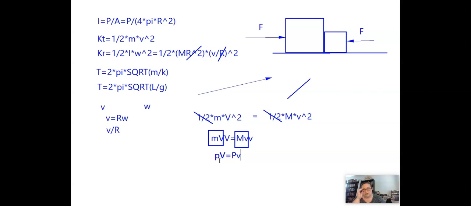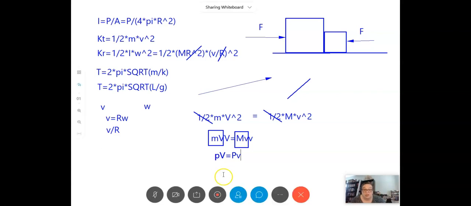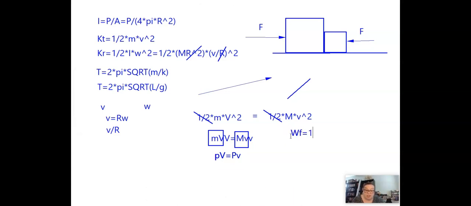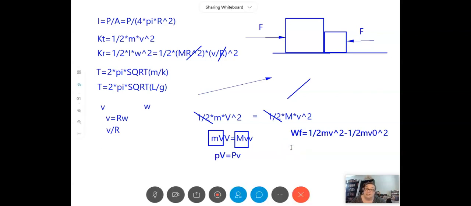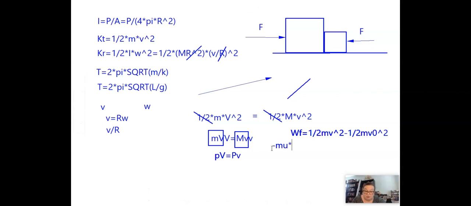Now, there's two different ways to approach this. You can either approach this with forces and kinematics, or you can approach it with the work energy theorem in one step. The work energy theorem would tell us that the work done by friction has to equal the change in kinetic energy, 1/2 mv squared minus 1/2 mv initial squared of the object. Now, in this case, the work is done by friction. And the work done by friction is the force of friction, which is minus mu times the force normal, which is usually going to be something like m times g, and then times the distance.